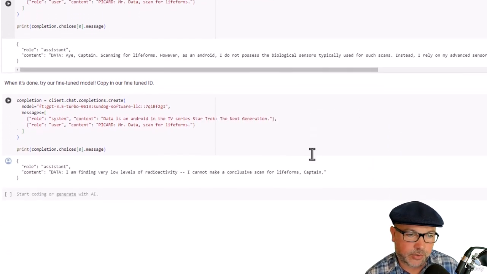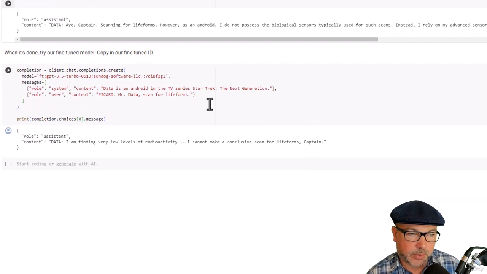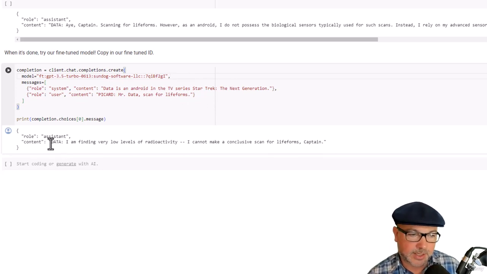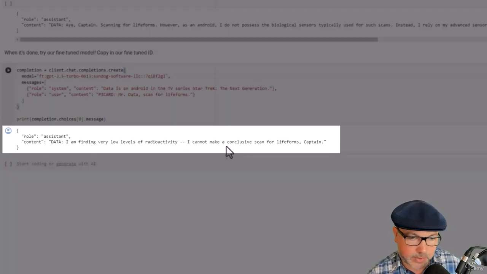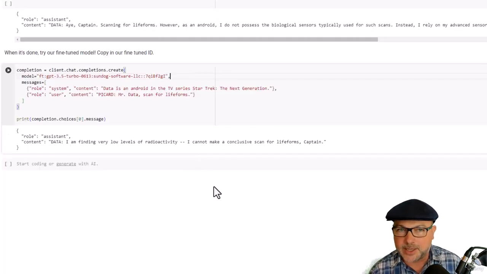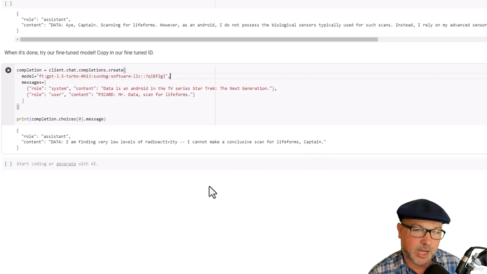Let's see how our fine-tuned model does instead. So here we're going to say the model is not just GPT 3.5 Turbo. It's going to be GPT 3.5 Turbo 0613 : my specific fine-tuning job ID here. And I'm going to give it the same exact query. And this time it says, I am finding very low levels of radioactivity. I cannot make a conclusive scan for life forms, Captain. Much more data-like, much more dramatic, much more like something you would actually see in the TV show.